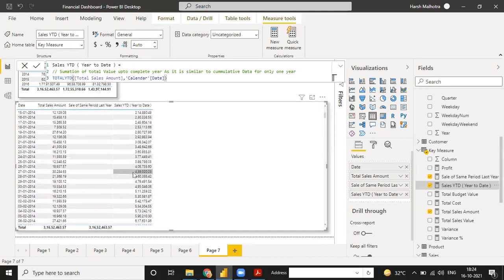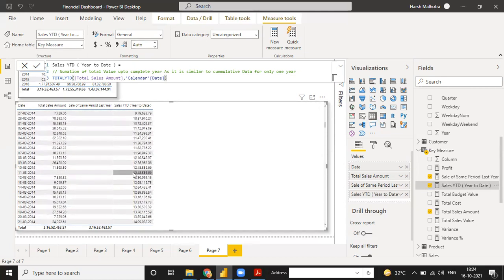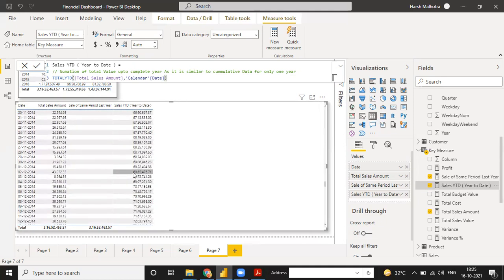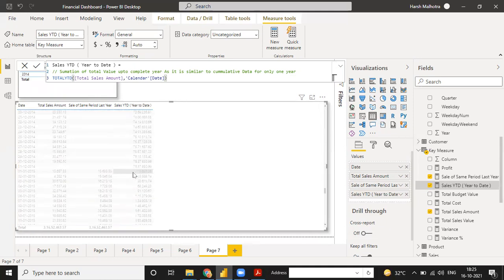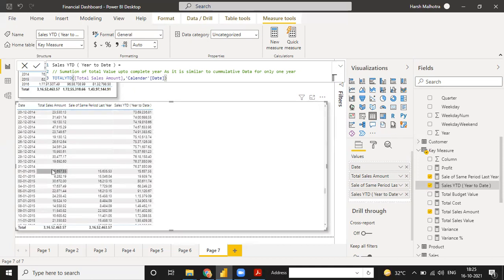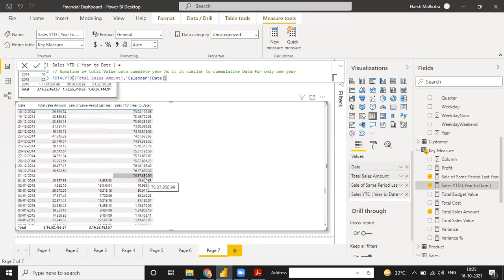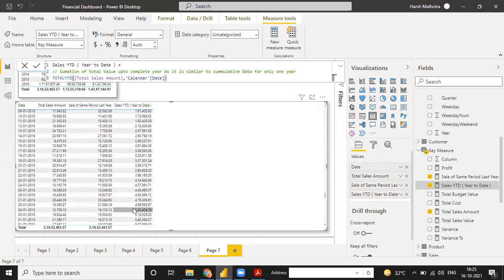But when you go to the end, 31st December 2014, it will just include your total value. But when you go to 2015, it will start from the first day. So that is the meaning of year to date, that it gives you the cumulative total till the 1 year only, not for all the years.